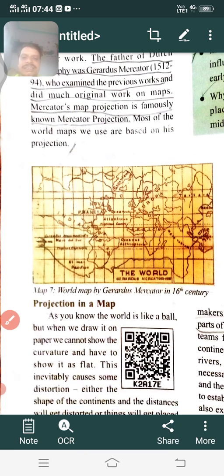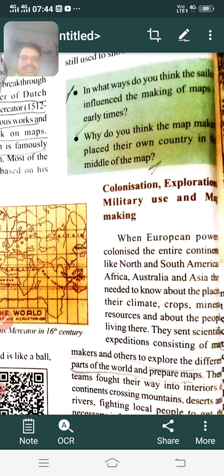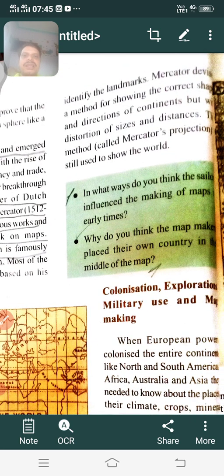Okay. So what is his uniqueness? What did he develop here? Projection. We have already seen that in order to make maps, he followed a new method of drawing vertical lines and horizontal lines. In order to show the exact position of places, he started making this projection. This projection is actually called Mercator projection, also called the Mercator method of making maps, or Mercator's projection.